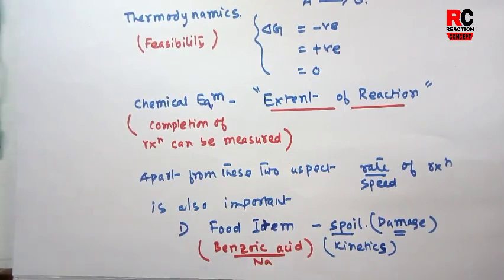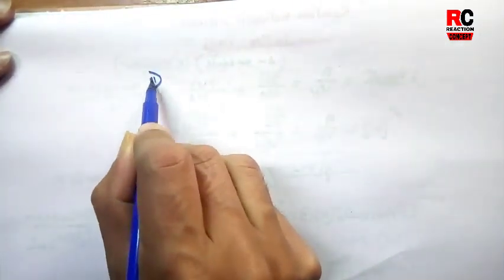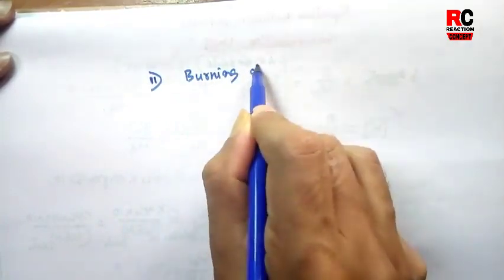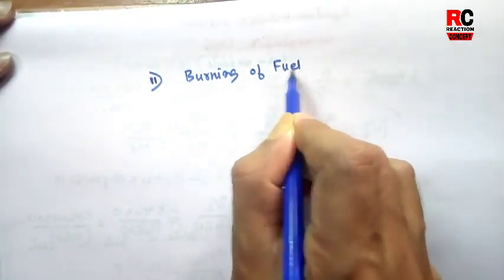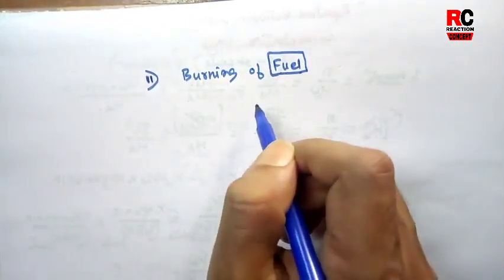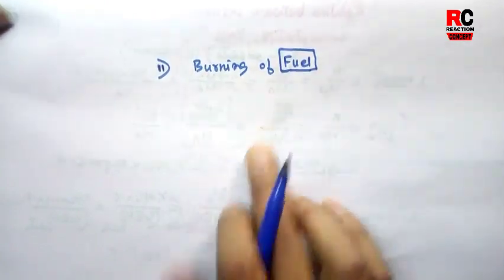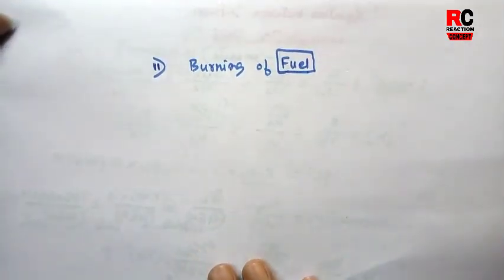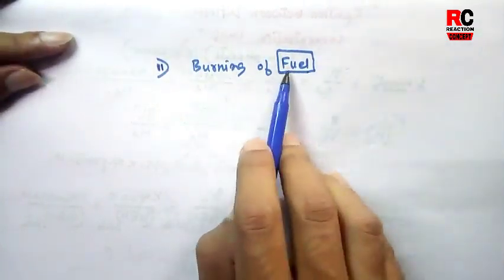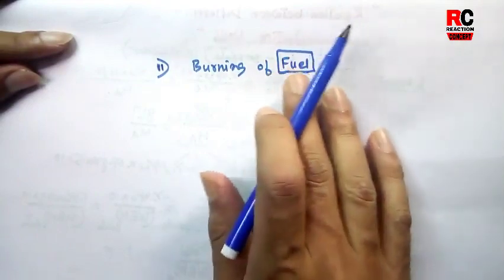There are other examples also for chemical kinetics, where the rate of a reaction is involved. Suppose you consider the burning of fuel. You all know what fuel is. It is a resource of energy, which we generally use in mechanical engines. To run the engine, we use fuel as chemical energy. The burning of fuel is a chemical reaction.